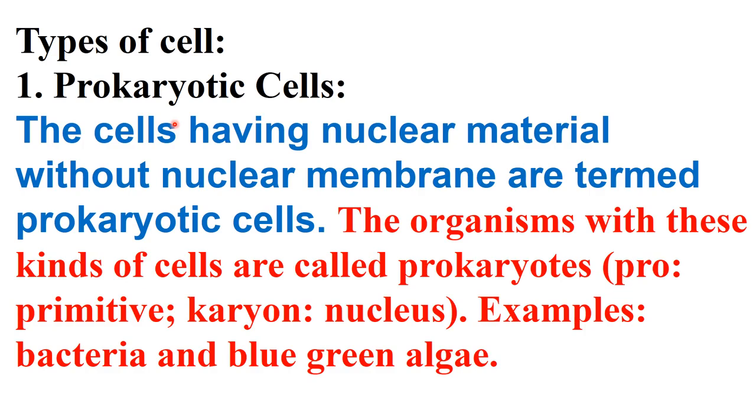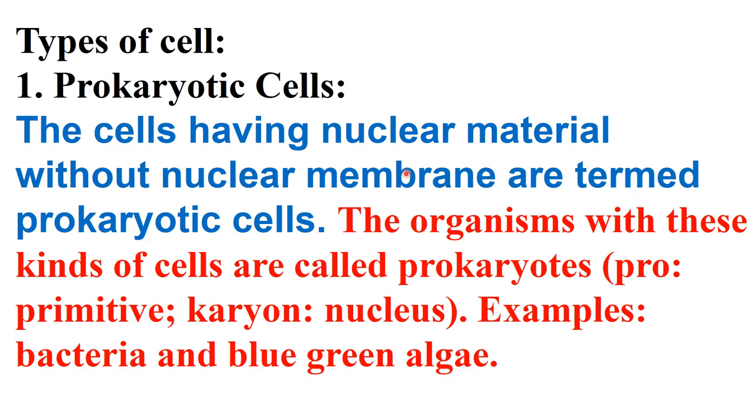Now, types of cells. Cells are of two types, prokaryotic and eukaryotic. First, we will study the prokaryotic cells. And why are we going to learn about prokaryotes first? Pro means primary, karyo means nucleus. These were the primitive cells which came on the earth for the very first time. So we will read about them first.